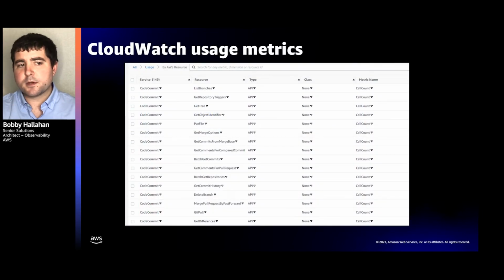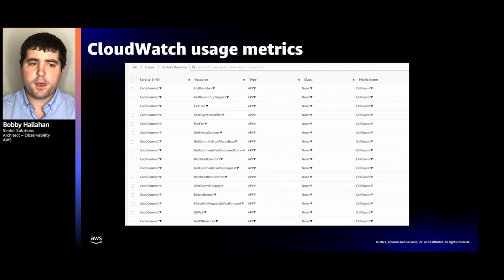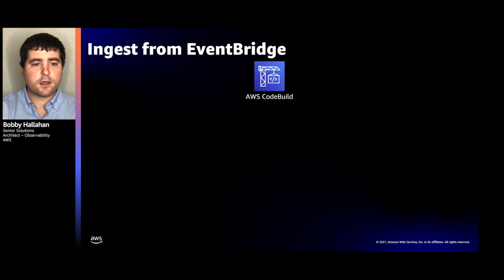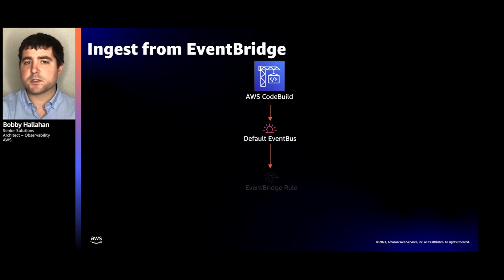Let's first jump into one of the first sources of data, which is CloudWatch usage metrics. In these usage metrics, we can see various different things, from call counts to API throttles to types of API calls being made. However, like I mentioned, the richest source of data we have is coming from EventBridge. What this looks like is we can take events from CodeBuild, go to a default event bus, and then have that write to an EventBridge rule, which is going to catch all of those events, which then goes to a CloudWatch log group.